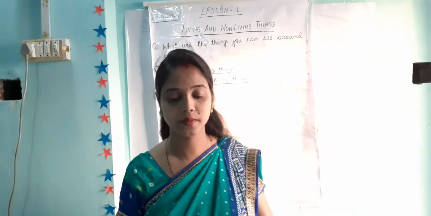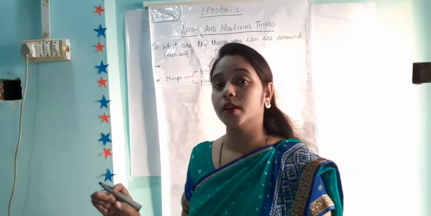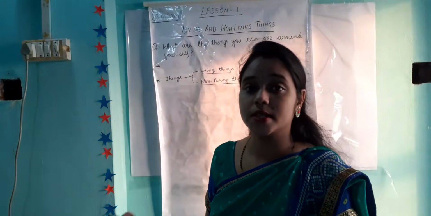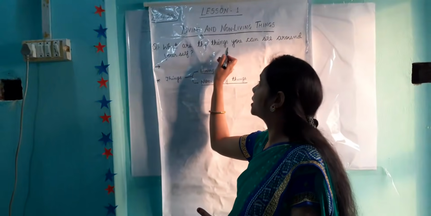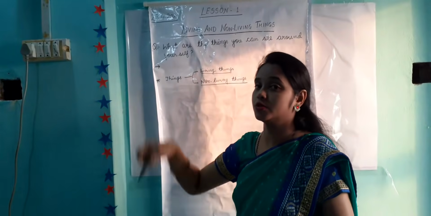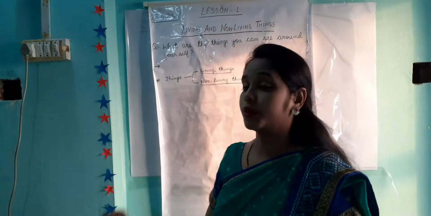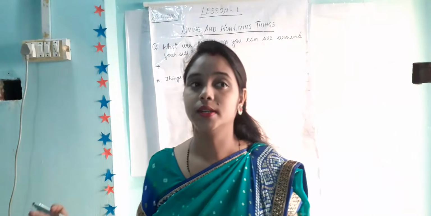Before starting this chapter, we will discuss some questions. The first question is, what are the things you can see around yourself? I repeat, what are the things you can see around yourself?